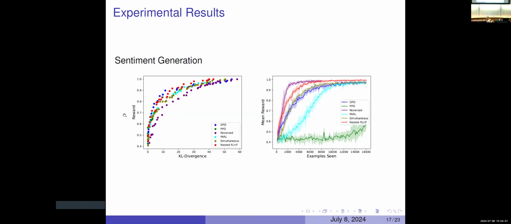To do well here, oh, this thing crashed. To do well here, you want to be high up around. And our stuff is the red. So nested RLHF is red.